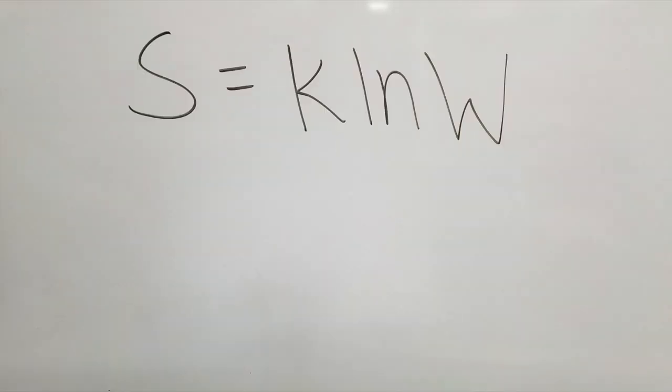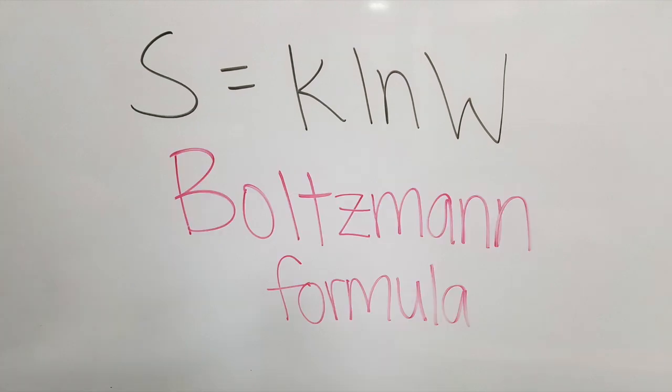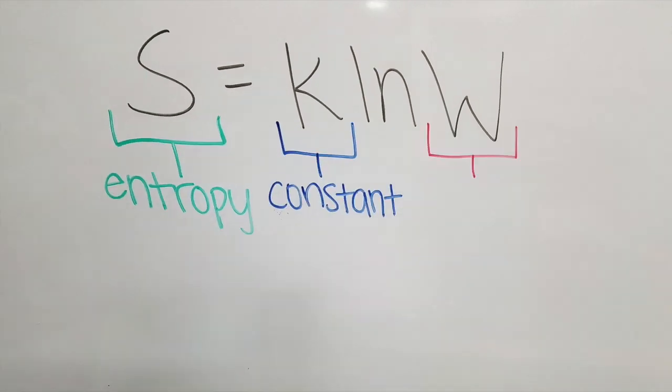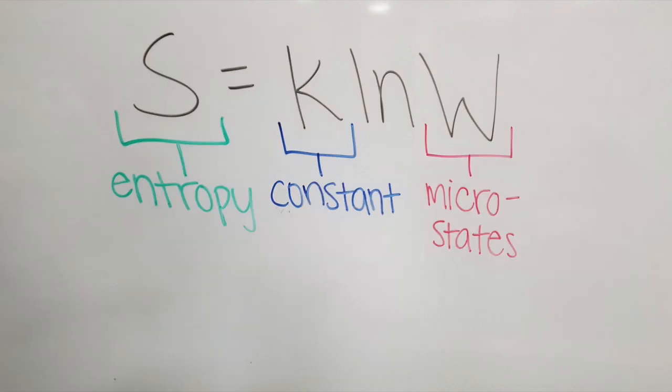The formula for the statistical definition of entropy is S = k ln W. This is known as the Boltzmann formula. S is entropy, k is a constant, and W is the number of microstates. This is the number of configurations or ways you could arrange the energy of a system.